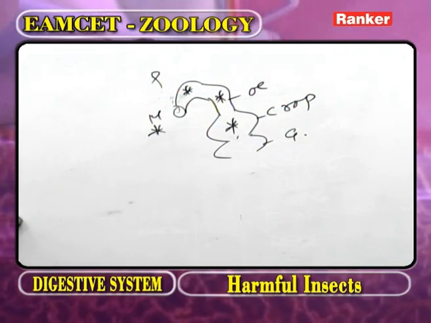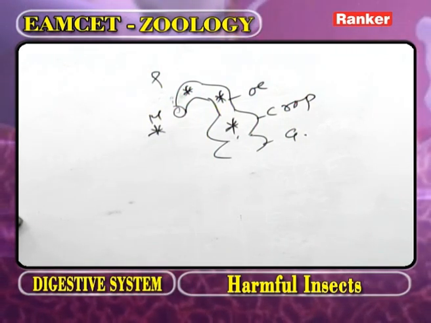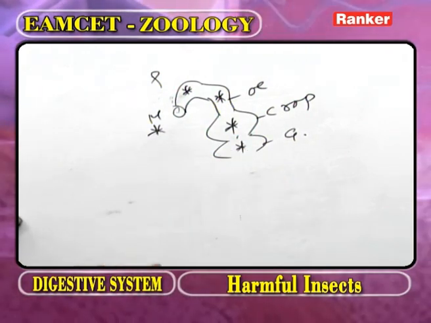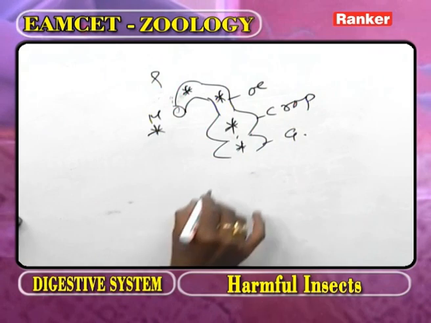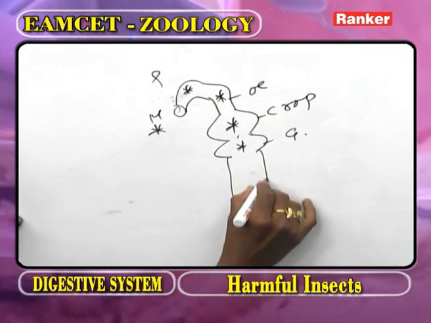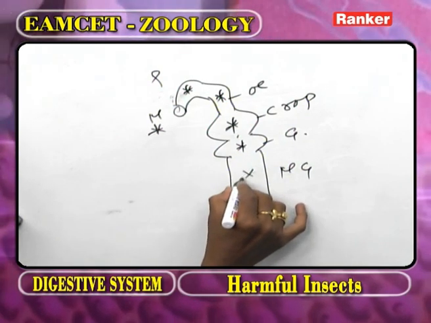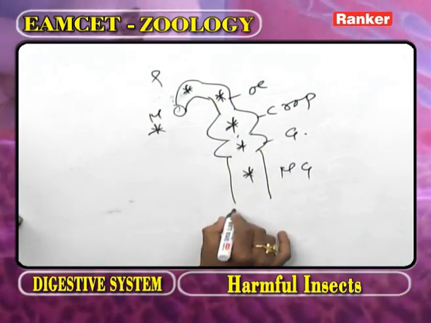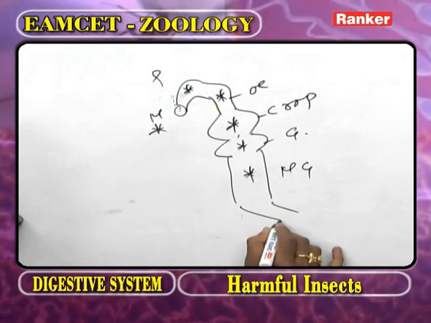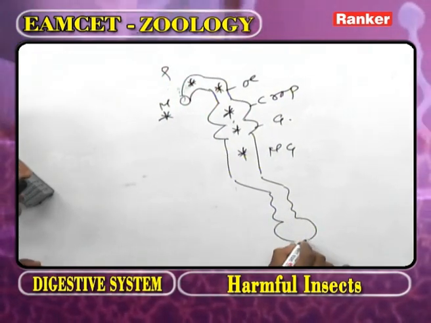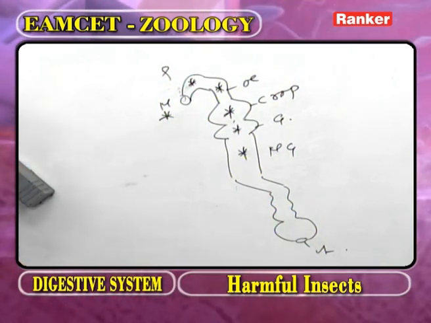In the gizzard, food materials are ground and filtered. So mechanical digestion is concerned with the gizzard. Now this part is called the midgut. In the midgut, the digestion takes place. Now this part we call the ileum, this part the colon, and this part the rectum and anus.